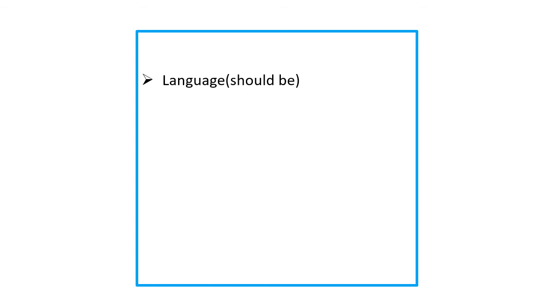So are you getting my point? There is no such rule that you have to attempt only formal letters to score marks. You can go with the informal letters, but you should remember all these things. The mistake which you make when you're writing the informal letter is the language. You forget the language, you become too much informal. So here are some tips for you all. The language should be